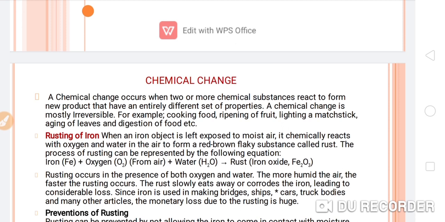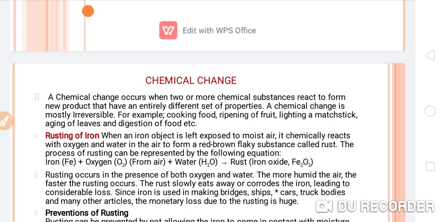A chemical change is mostly irreversible, means this will be a permanent change. For example, cooking food is an irreversible change, and this is a chemical change. Ripening of fruit is also a permanent, irreversible change.